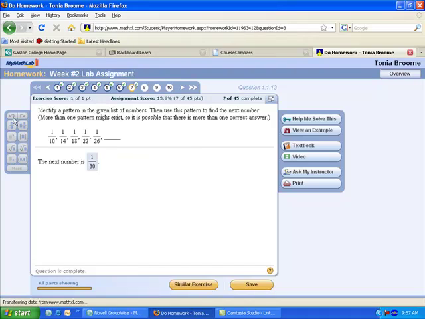Okay, so sometimes you'll have to use your templates here on the left. A lot of times in the lab assignment, you're practicing really the process of how to put it in. With the MyMathLab program, you need to be very careful about reading the directions and following the directions exactly. If it says to enter a fraction and you enter a decimal, it will more than likely count it wrong. On a lab assignment, you just need to fix that. If that happens to you on a test and it's counted wrong and you feel like your answer is equivalent or should have been counted correctly, all you have to do is send me a message in Blackboard and I will review your test and change the grade if necessary.